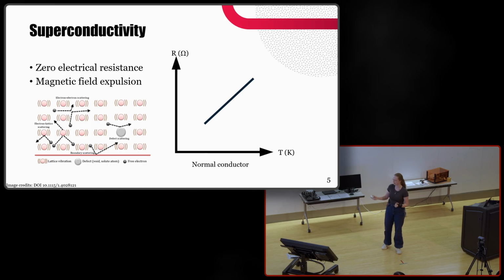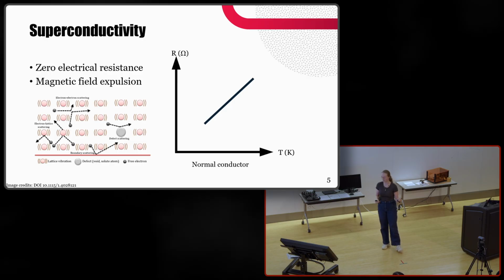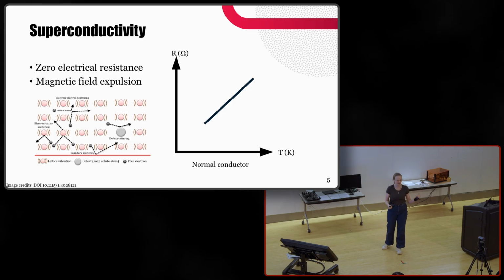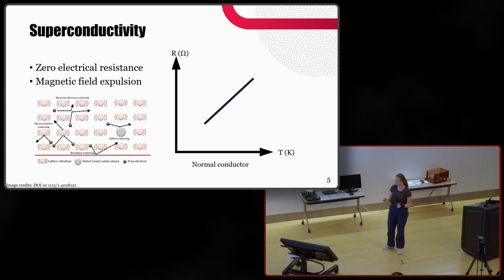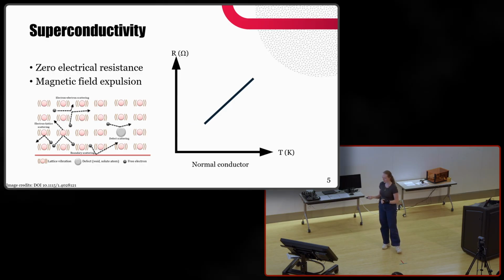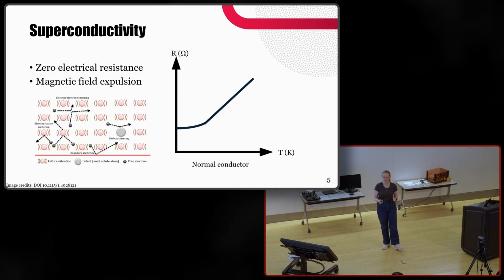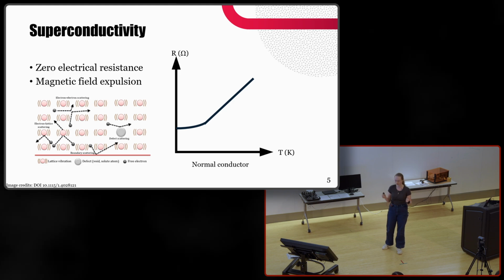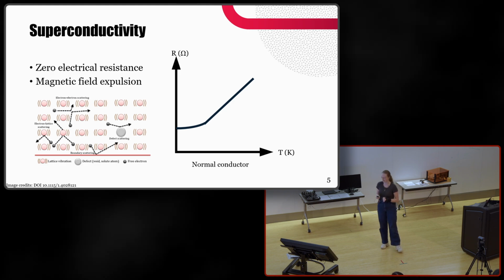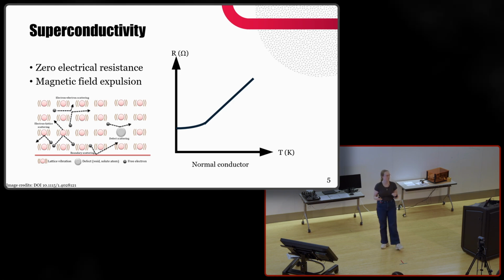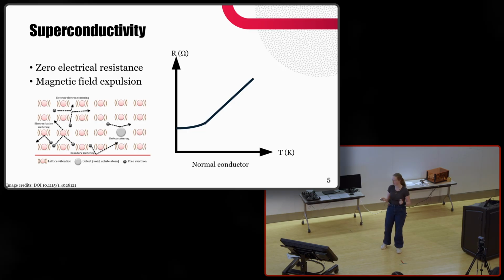So as we cool down, we expect the resistance to lower as electrons have more ease of traveling through the material. But even at the lowest temperature, we still see a finite resistance in conventional conductors, since the impurities in the material still cause some collisions to slow the electrons down.